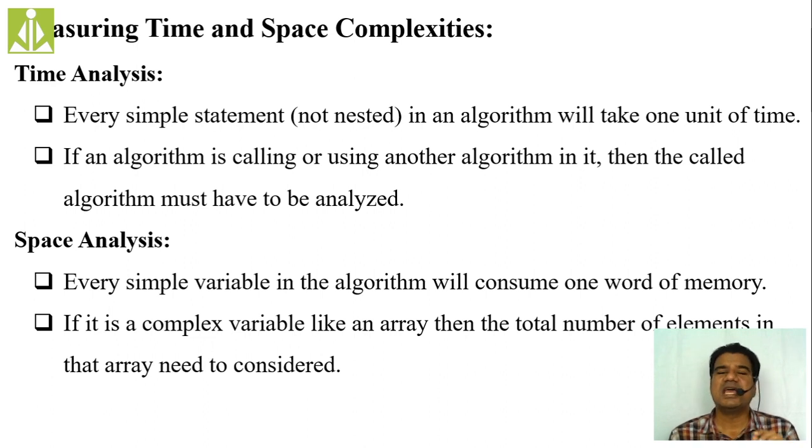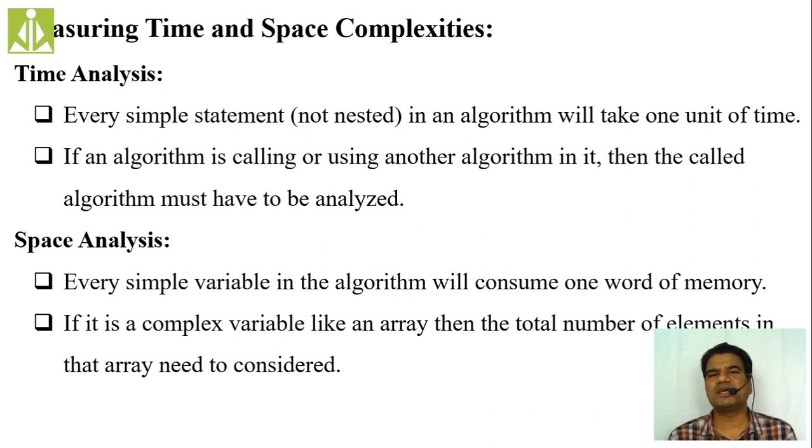Space analysis: every simple variable in your algorithm is going to consume 1 word of memory. This is once again an important standard. Every simple declared variable will consume 1 word of memory.